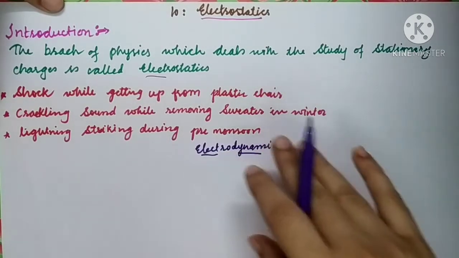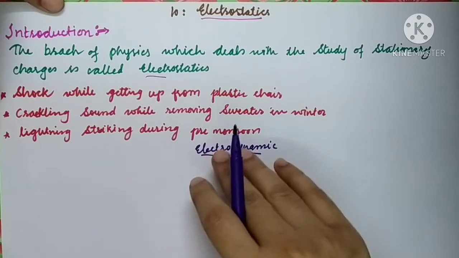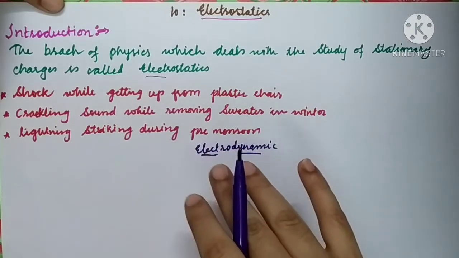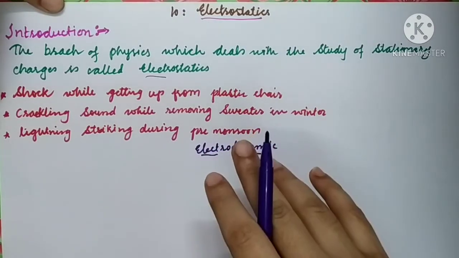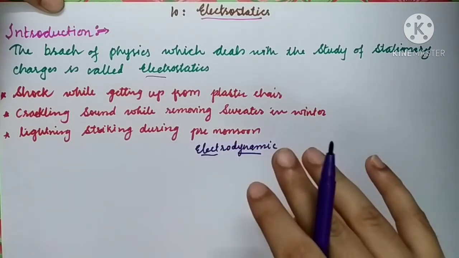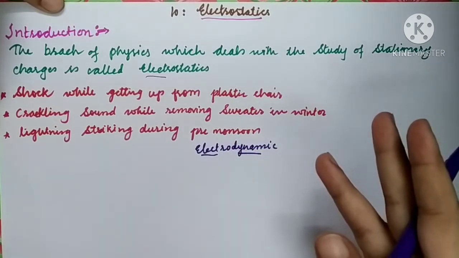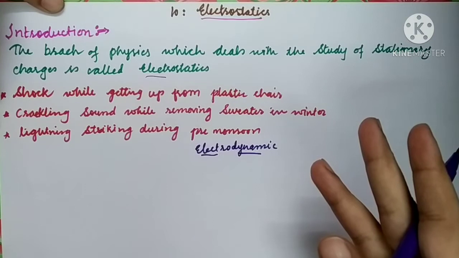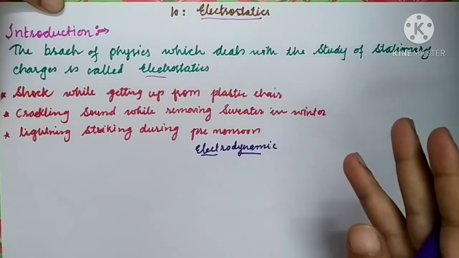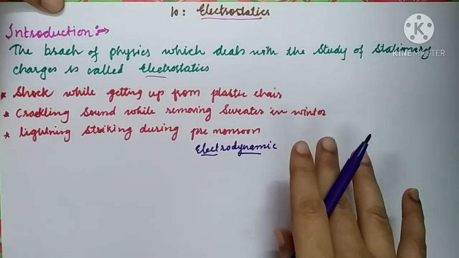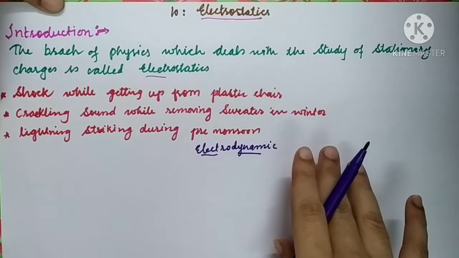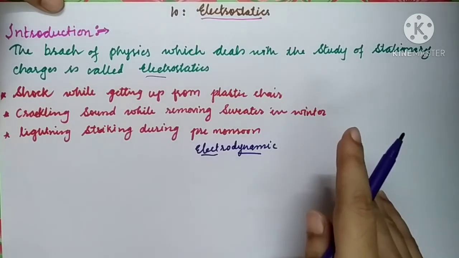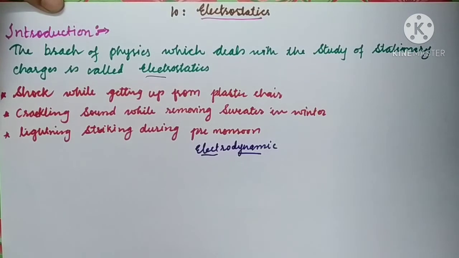When you rub it with your dry hair, the charges which were there on your hair in a state of rest, when you rub it, will get transferred to the plastic scale, and these charges will be attracted by the piece of paper which you place near the plastic scale.